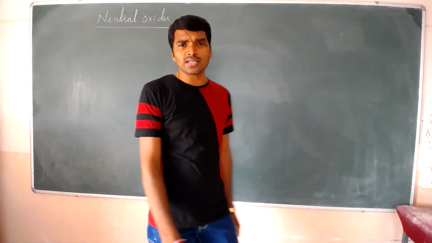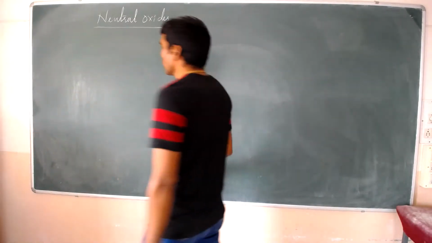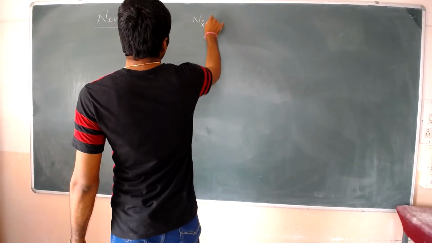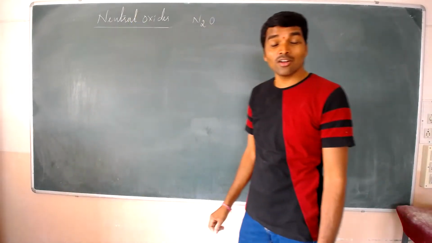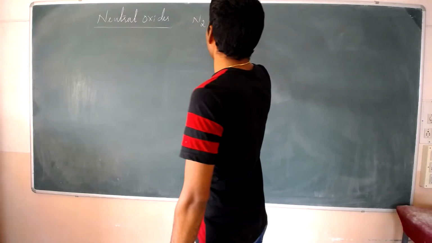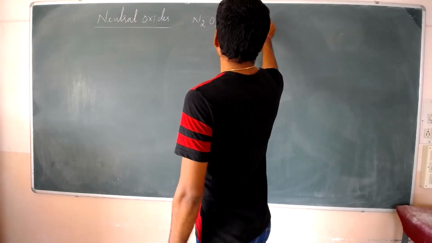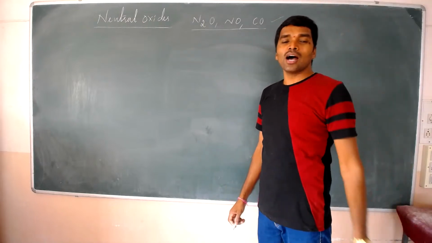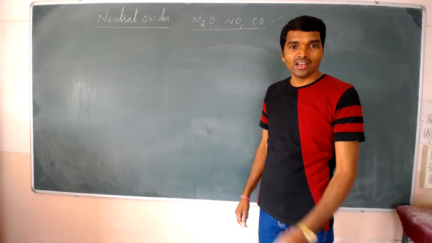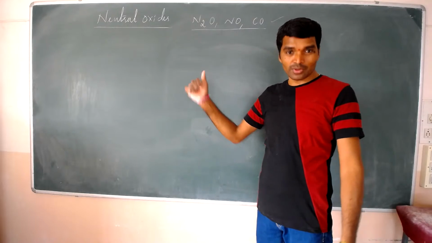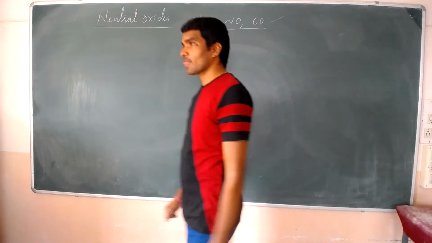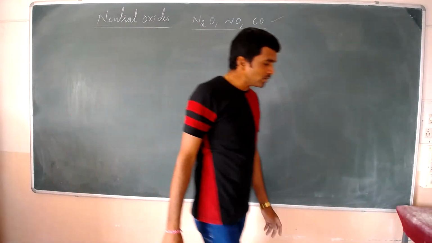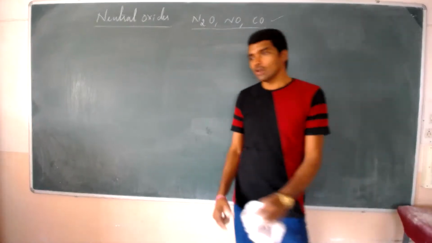Sir, what are neutral oxides? See, the best examples you should remember are N2O, the laughing gas, as well as NO and carbon monoxide. These are the best neutral oxides, and all are gases. You remember, right? Okay. Now, this is the information about the oxides.